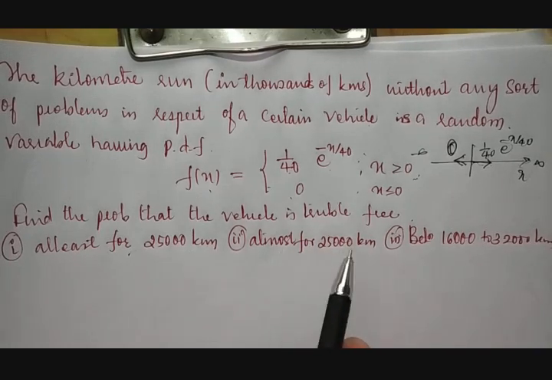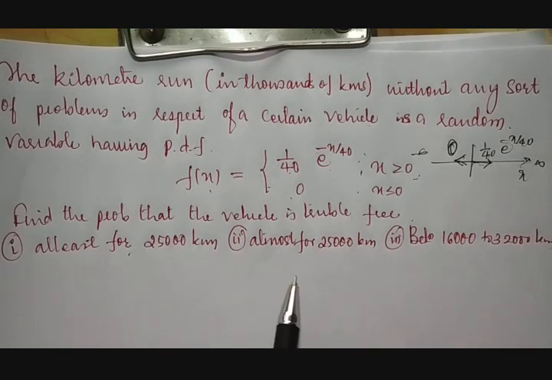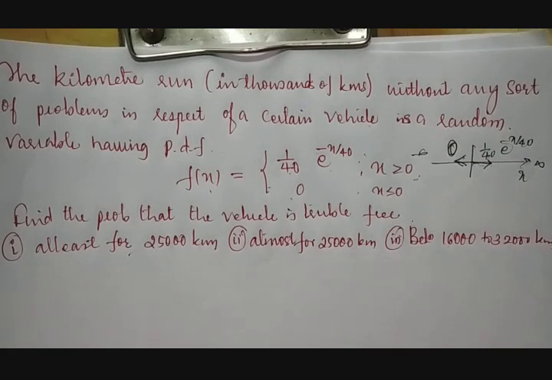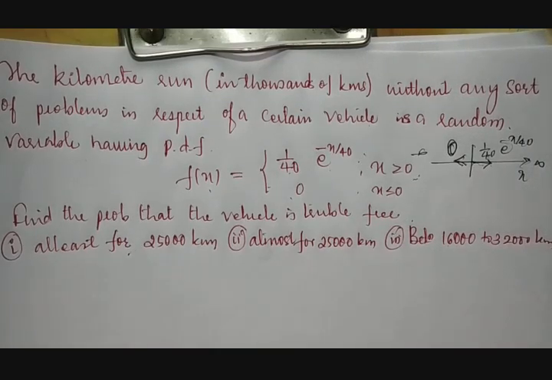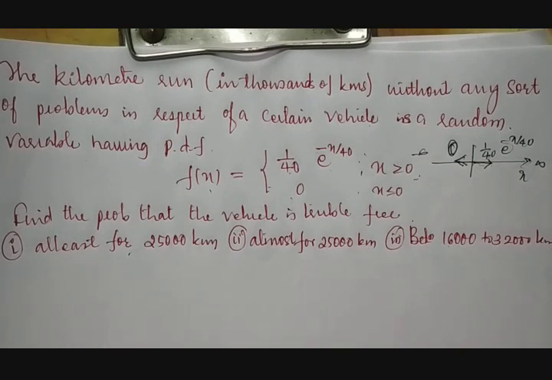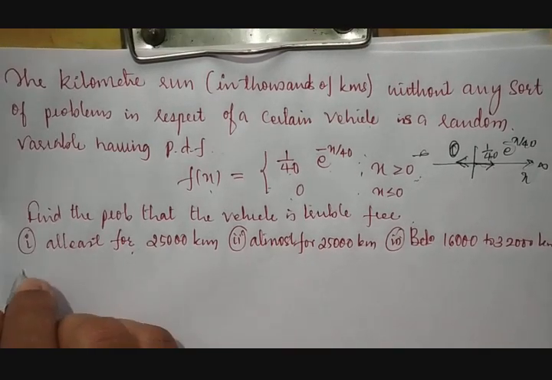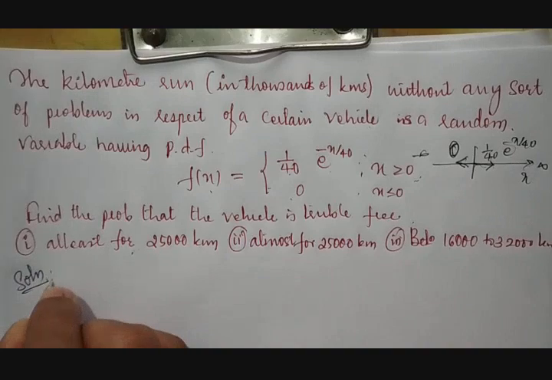At most 25,000 kilometers means maximum 25,000 kilometers. Between 16,000 and 32,000 kilometers, it will move without any trouble. It will be a totally trouble-free vehicle, because I don't face any problem with my vehicle. So let us calculate its probability.